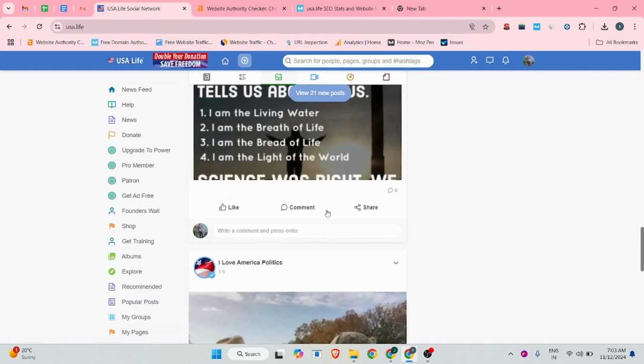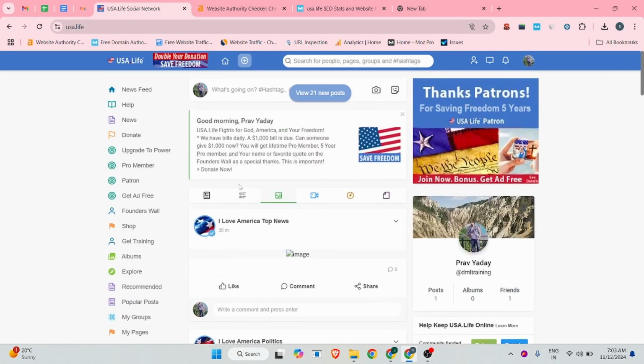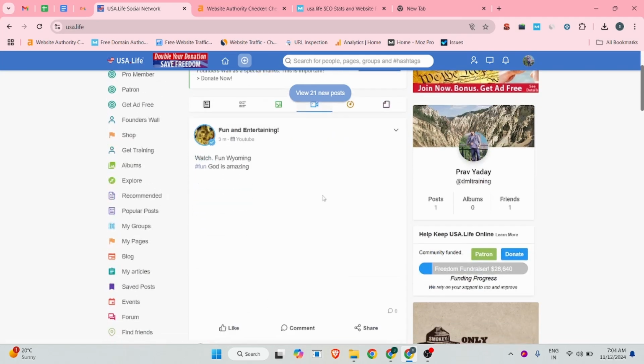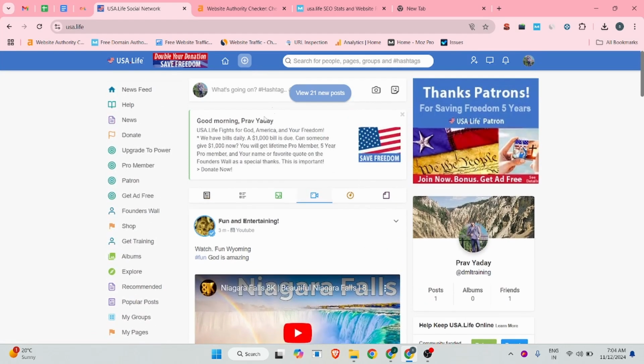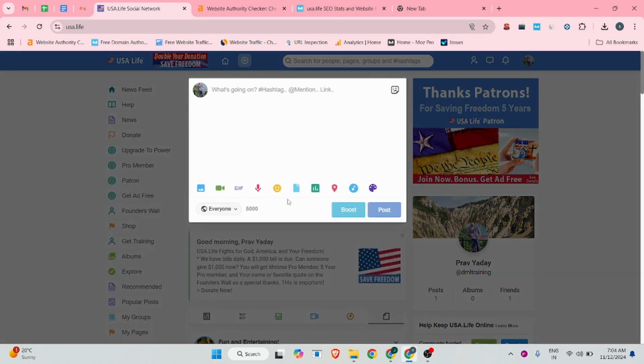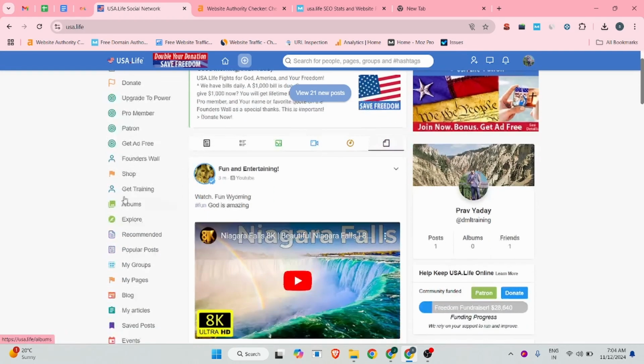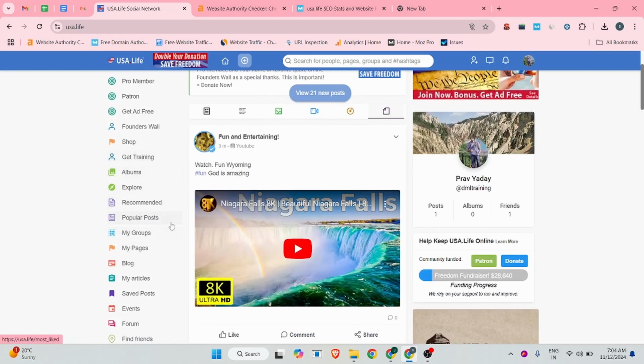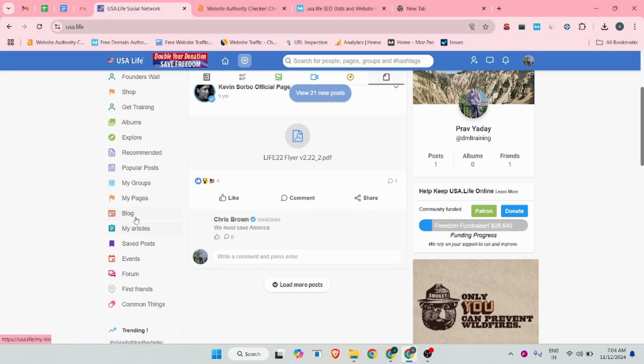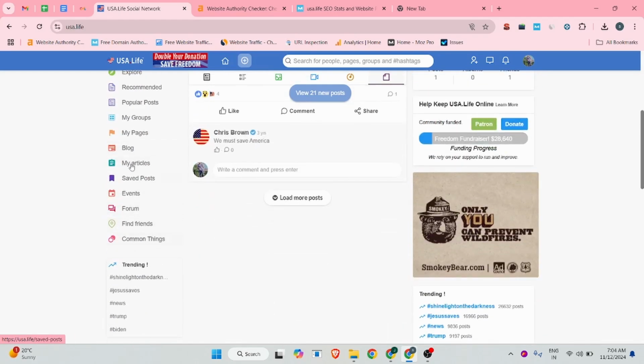No. So another thing, you will see there are a lot of options to create a poll backlink, a video backlink, an audio backlink, and a document backlink. There are a lot of features to explore according to your requirement, and you can see there is another option available, so you are able to create your groups, your pages, your blog, and many things.